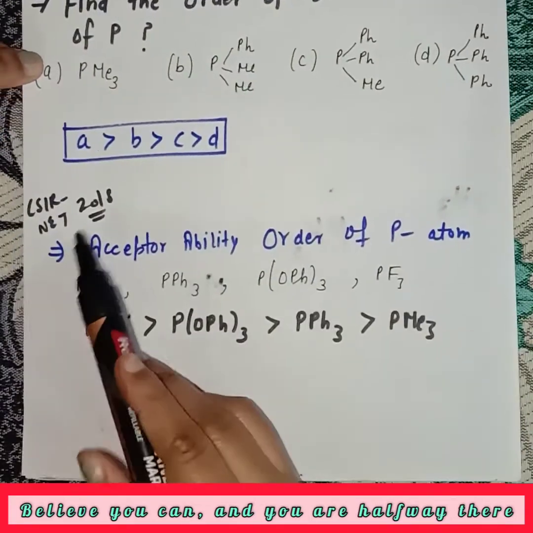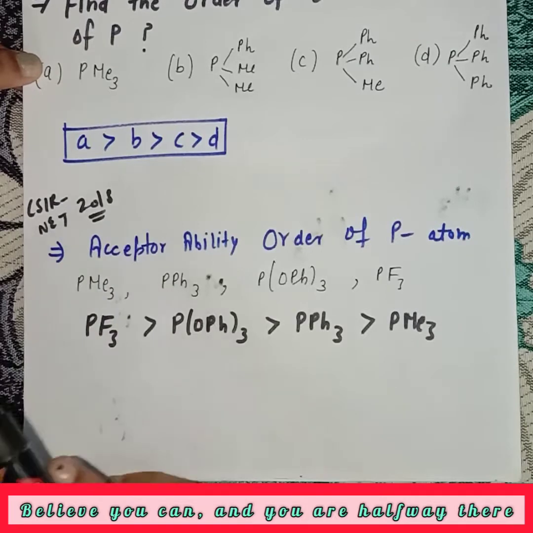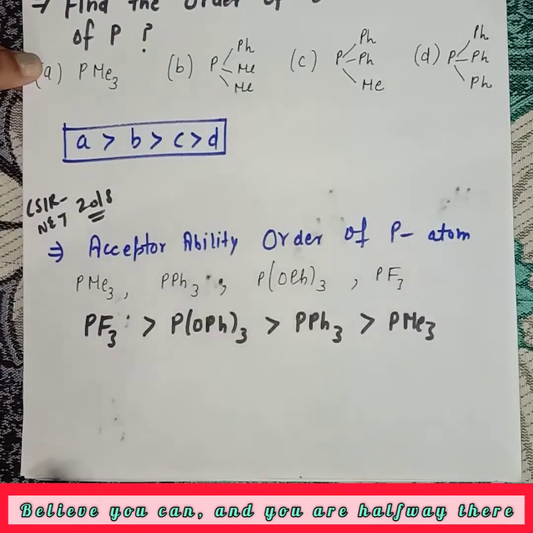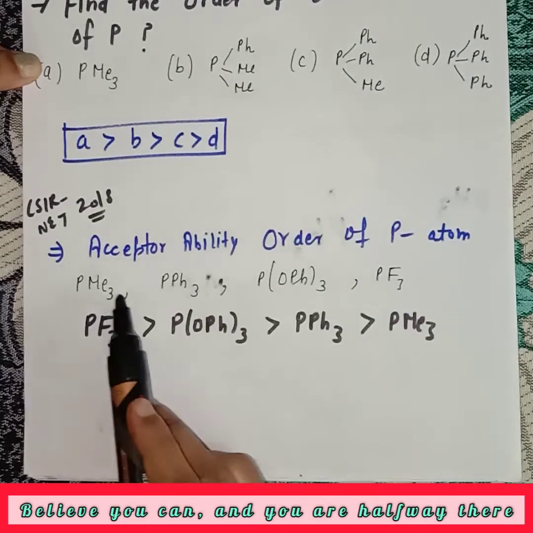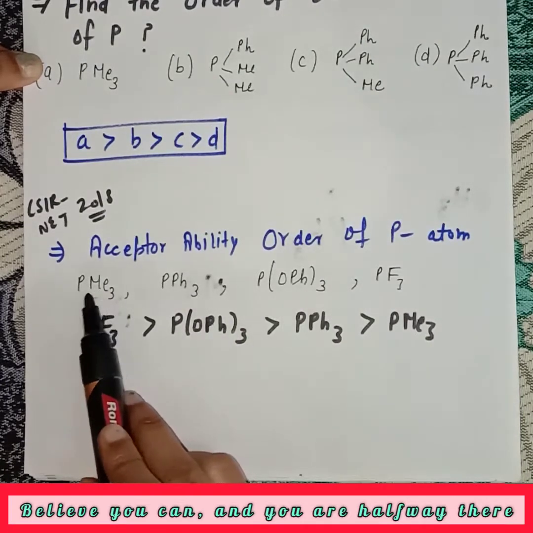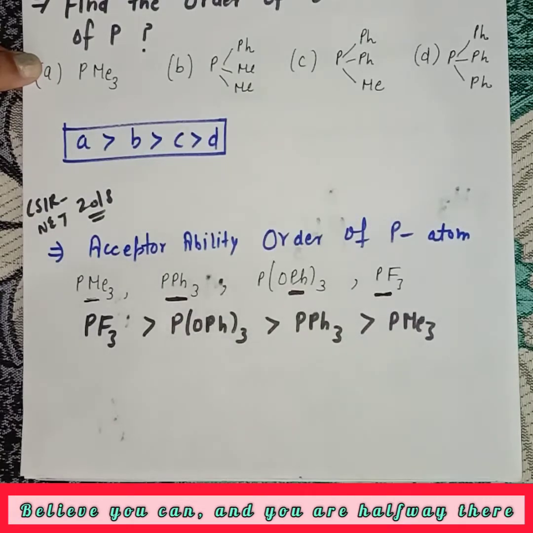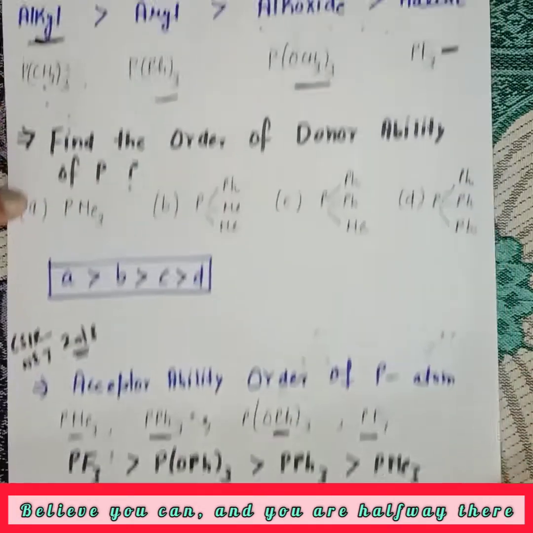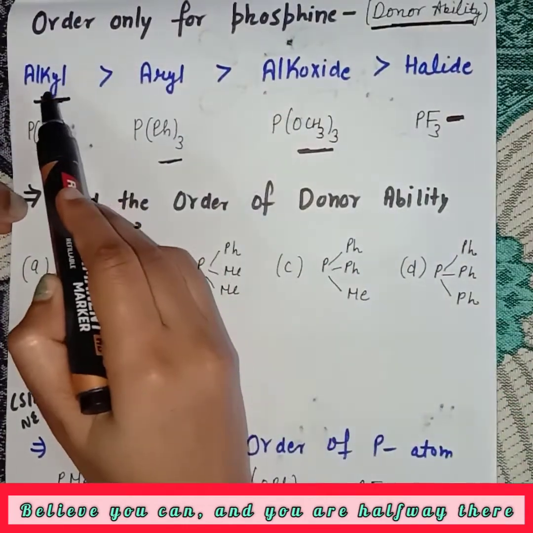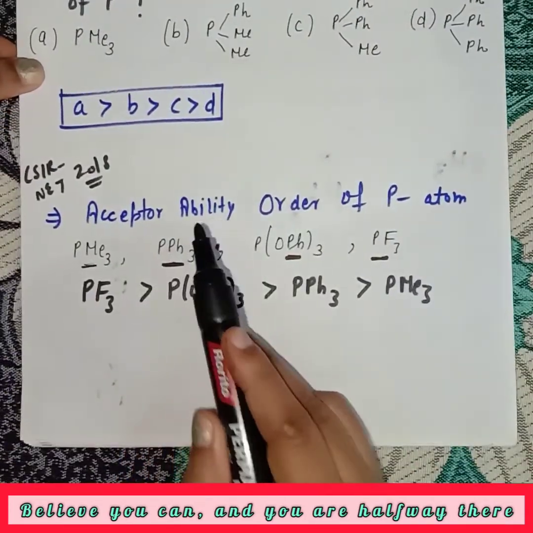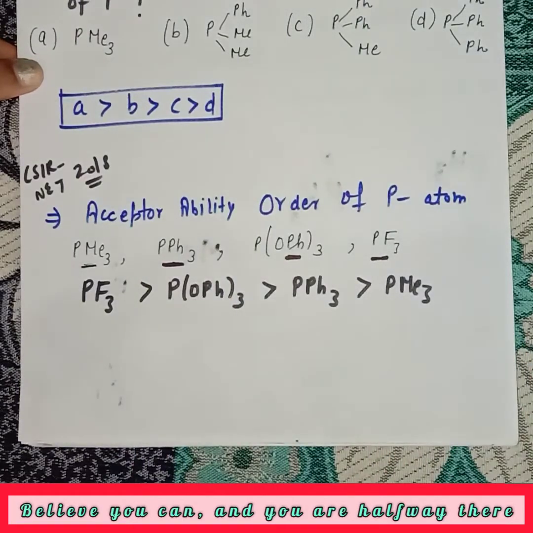So students, this is a question from CSIR NET 2018. Here we have to find out the acceptability order of the phosphorus atom. These are our options. So this is alkyl, aryl, alkoxide and halide. I already told you the order of donor ability. So this is the order of acceptability, which is the reverse of the donor ability order.